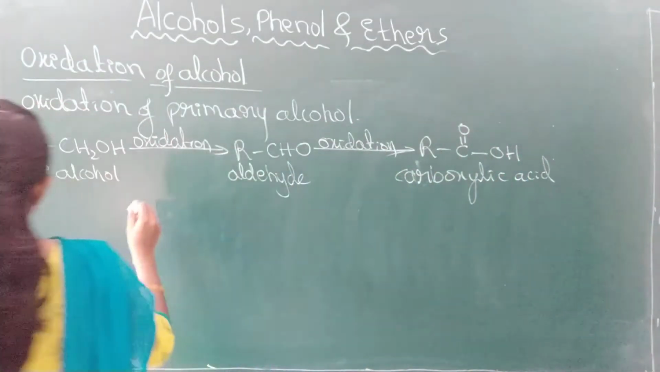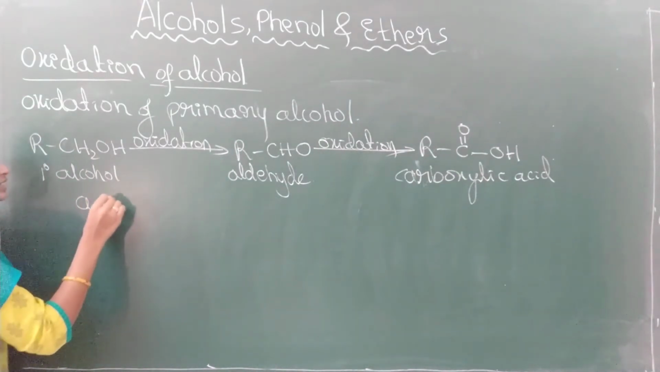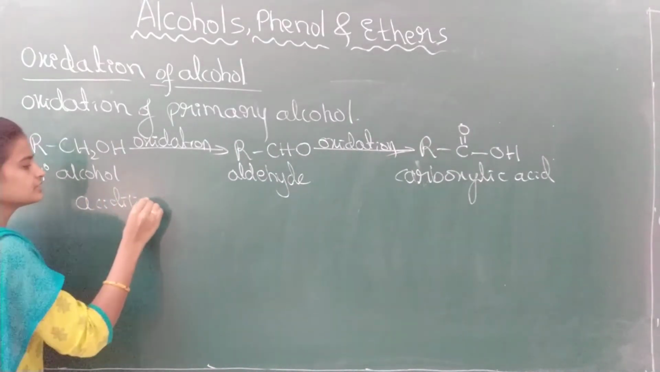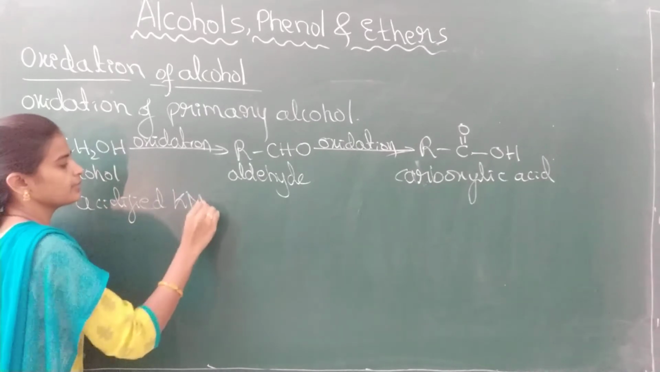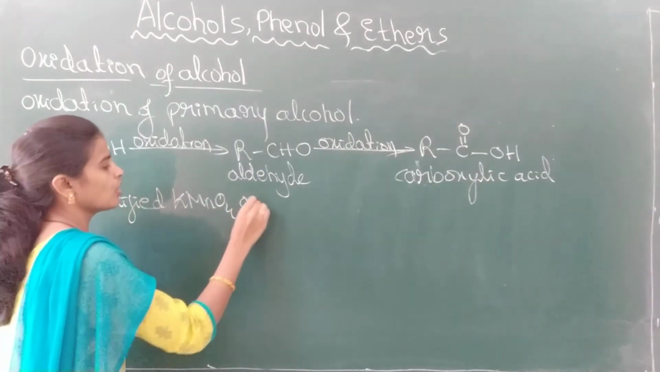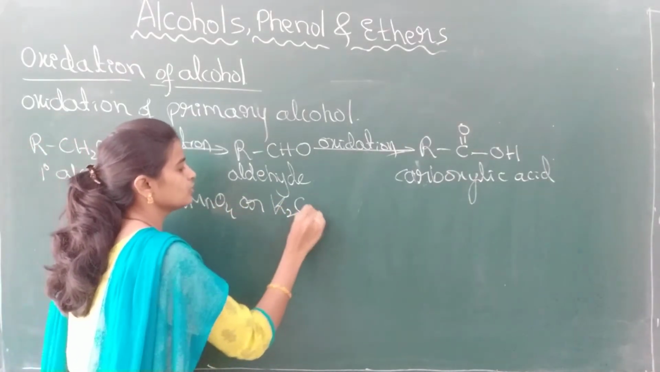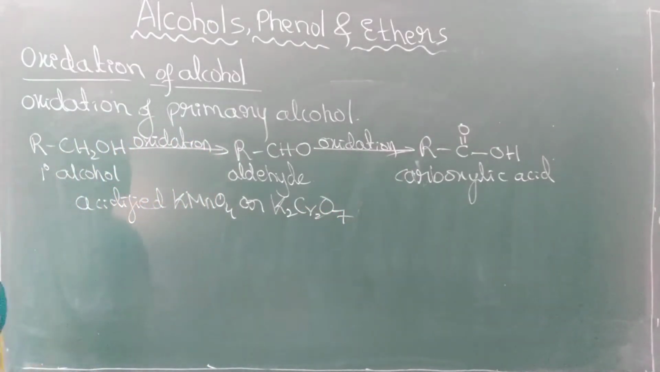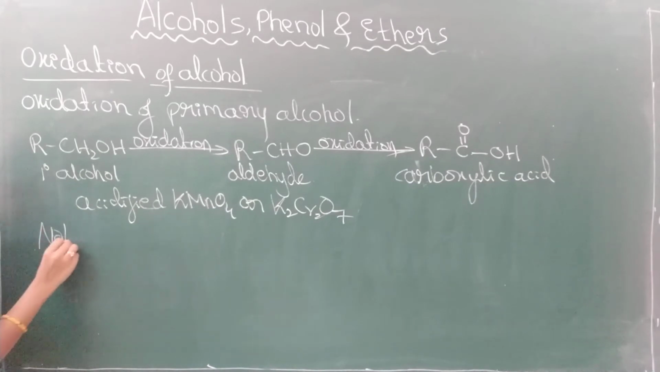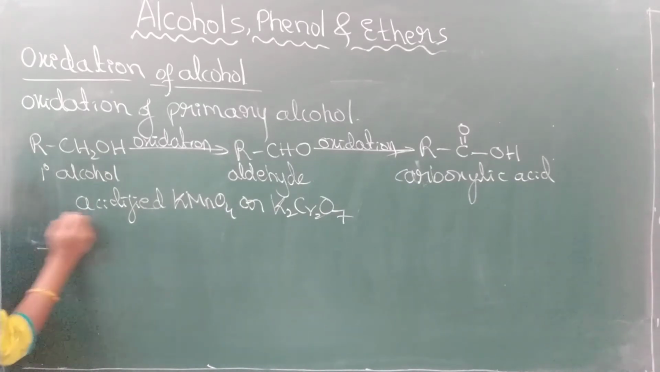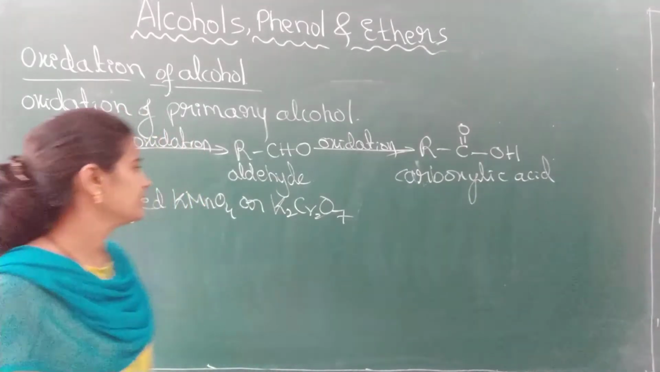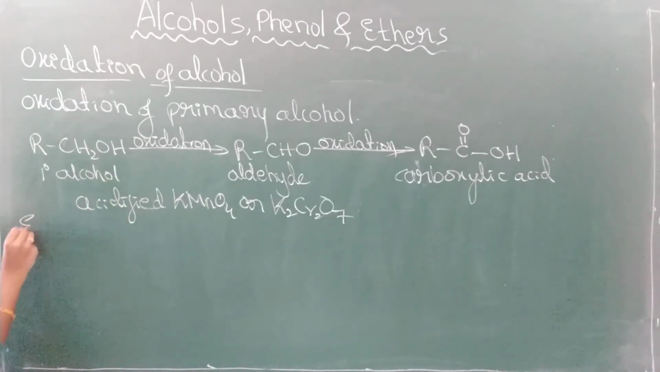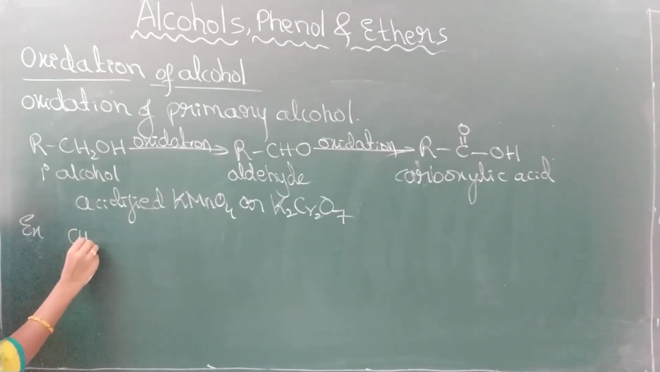Got it? What are the oxidizing agents then? Acidified KMnO4 or K2Cr2O7 are used as oxidizing agents. One more thing I want to note here, but first let me write the example for this. The simplest example I will write here.